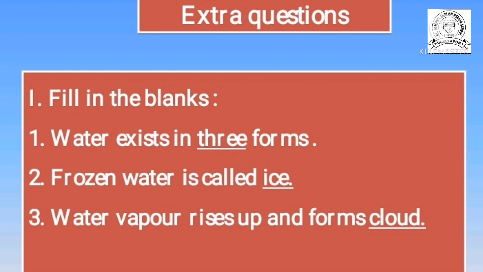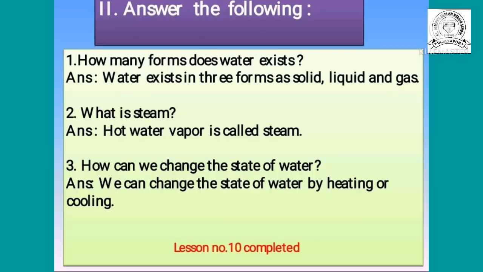Now I read the other extra question answers. First one: how many forms does water exist in? Means how many states of water? Water exists in three states or three forms: solid, liquid and gas.